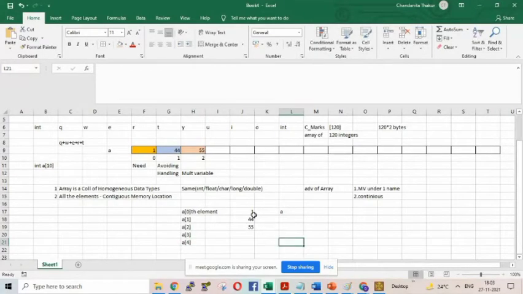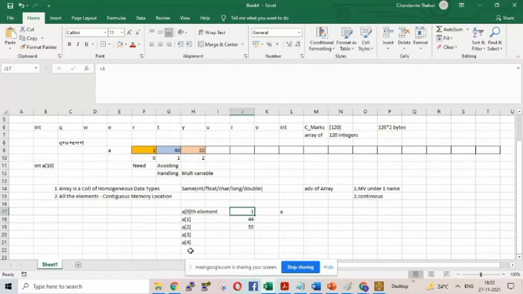Now, I first need to fill the values. I may assign A0 equals 1, A1 equals 44, A2 equals 55. Can you see this and tell me one symmetry? See, this value is increasing by 1. This value is increasing by 1.